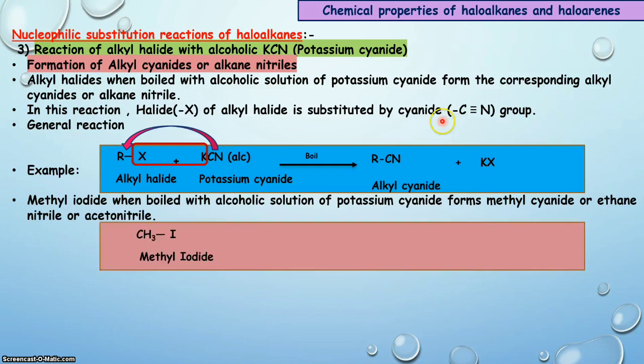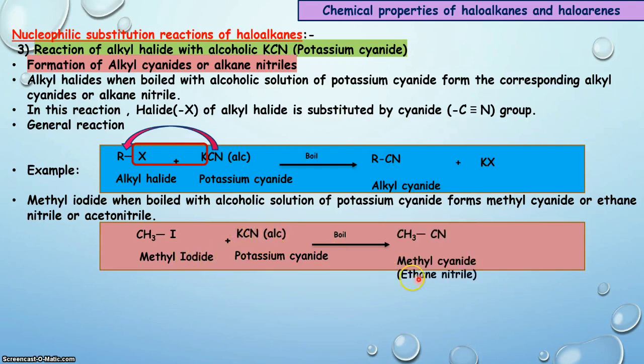Here are the examples. When methyl iodide is boiled with potassium cyanide, what will be the product? The iodine is substituted by the cyanide group, and that results in the formation of methyl cyanide, which is also known as ethane nitrile. So 2 carbons show ethane and nitrile, and the byproduct is KI.